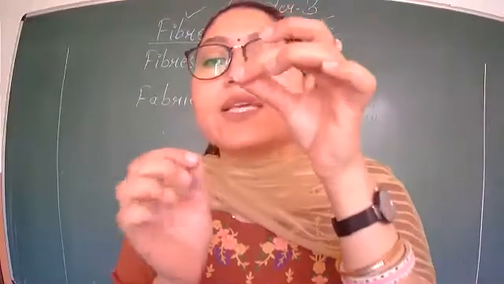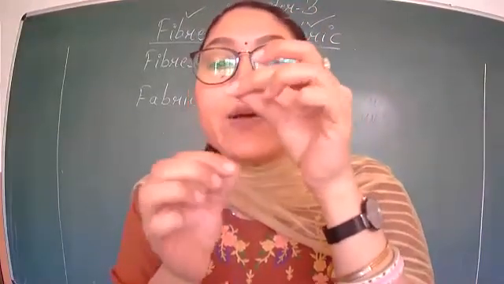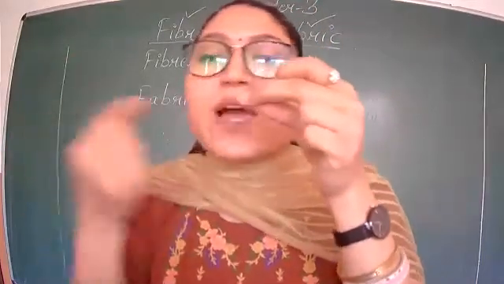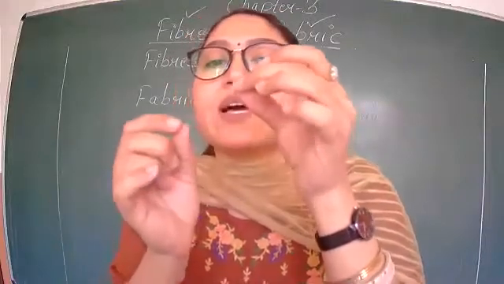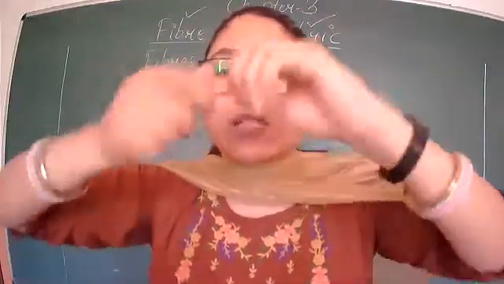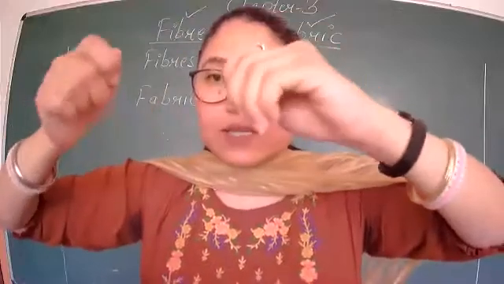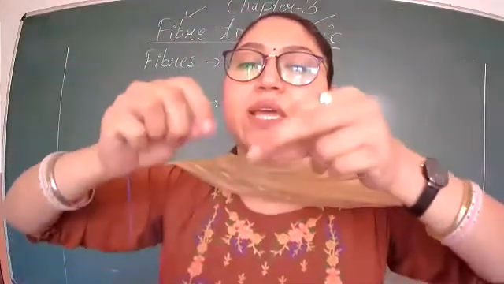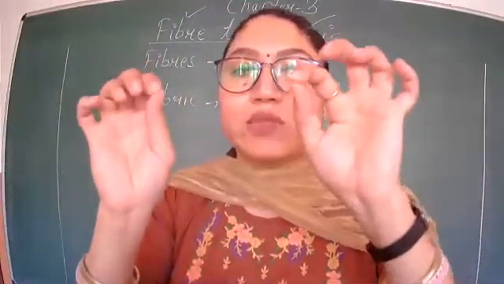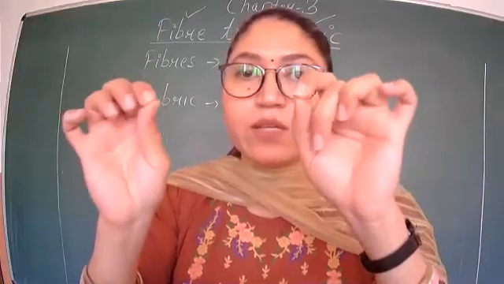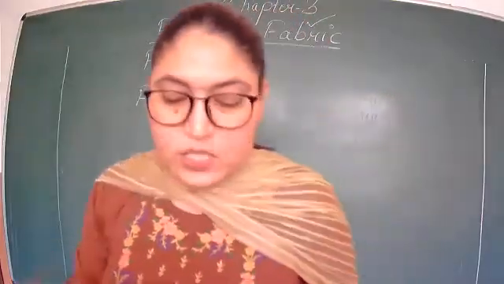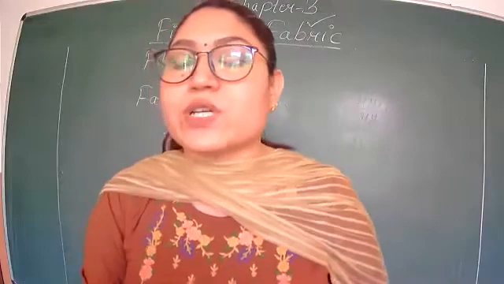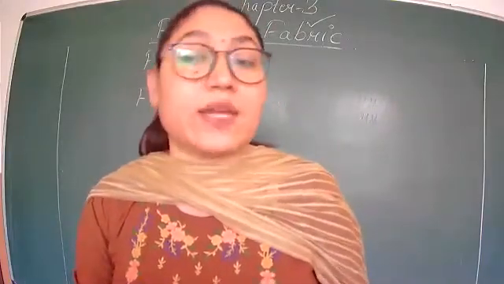So this thread is a yarn which is made by twisting the fibers. So many fibers are there that are twisted. Twisted means we go on rotating like this. Okay, so they are twisted and then we get this thread. Fine. So fibers are the smallest thread-like structures from which yarn is made.